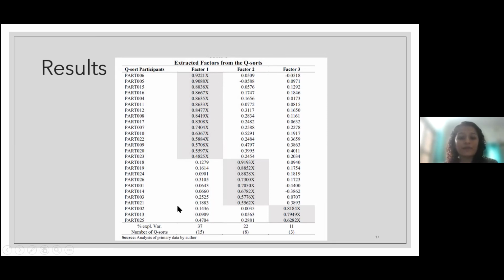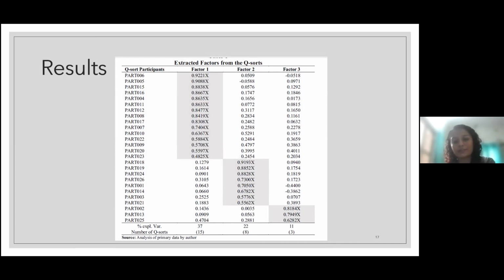So these 15 participants belong to factor 1, and this shows that all these people have similar perception towards the tourism in their area. Here you can see that there are 8 participants loaded in factor 2. So that means there are 8 participants.